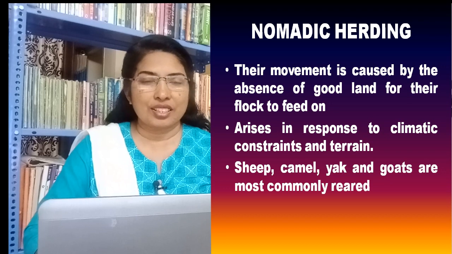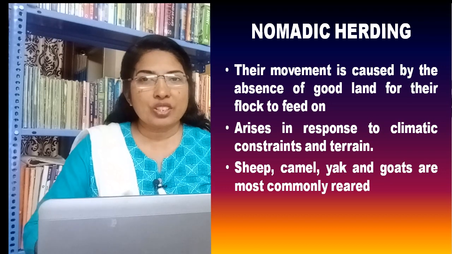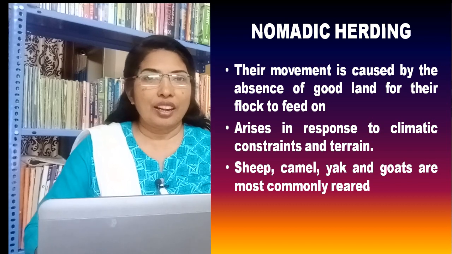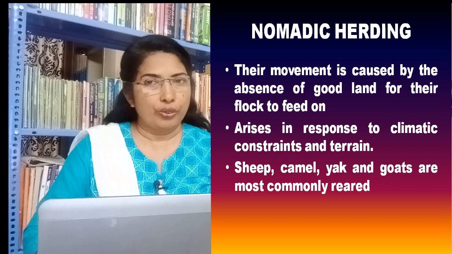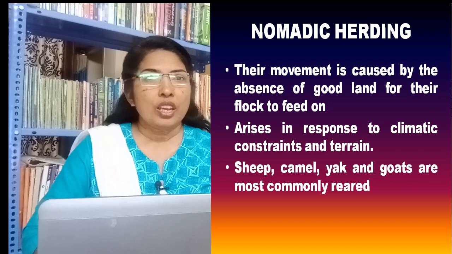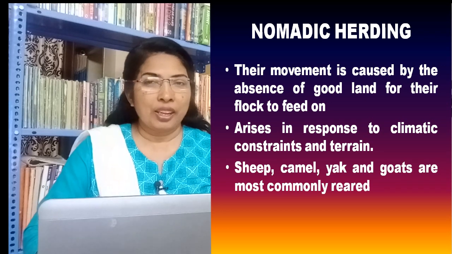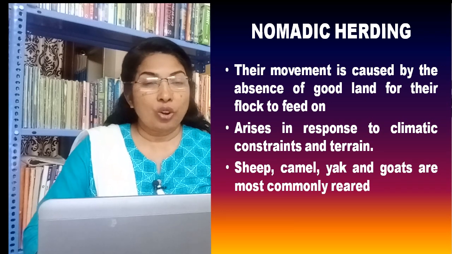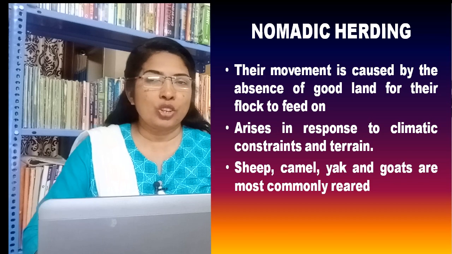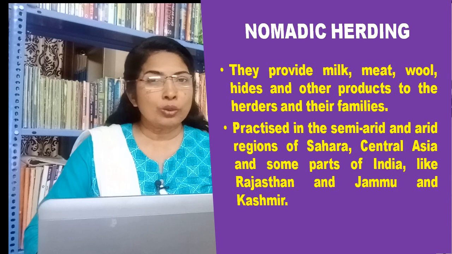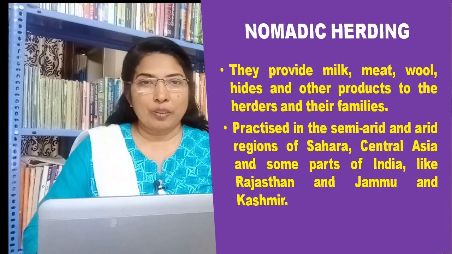In most cases, their movement is caused by the absence of good land for their flock to feed on. This type of movement arises in response to climatic constraints and terrain. Sheep, camel, yak and goats are most commonly reared in nomadic herding. They provide milk, meat, wool, hides and other products to the herders and their families.